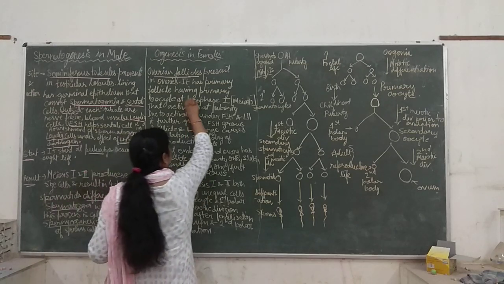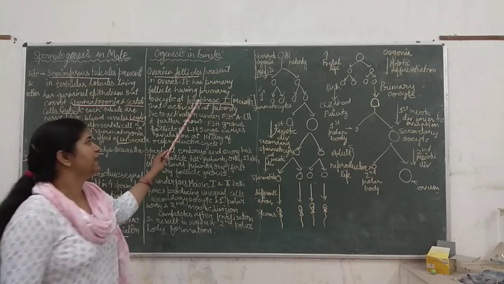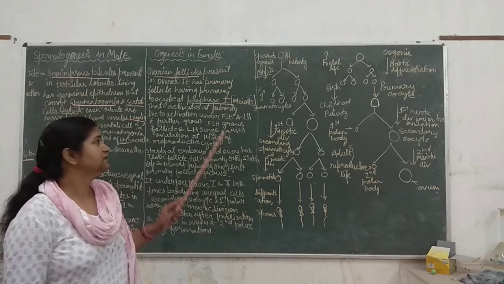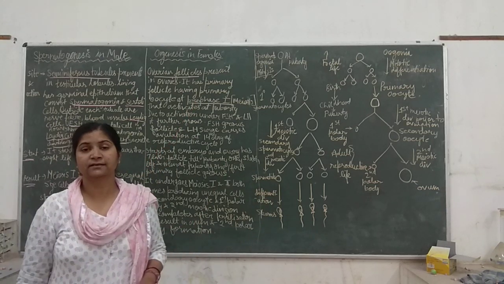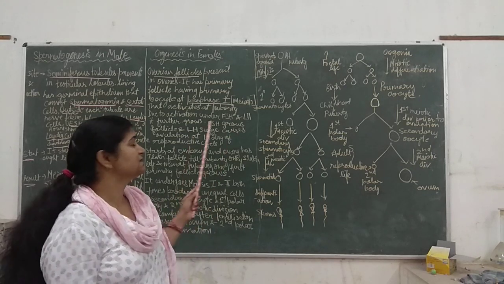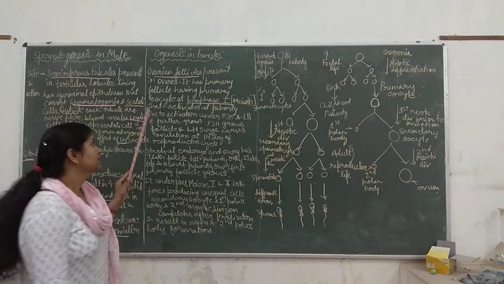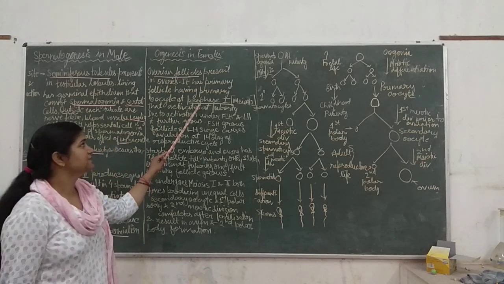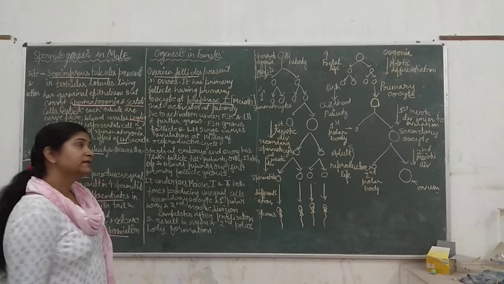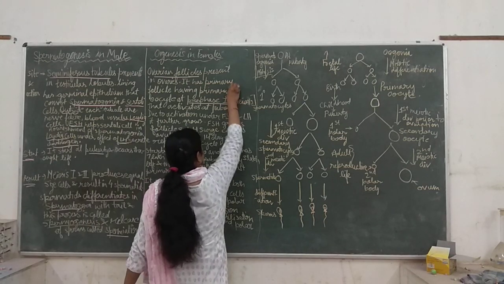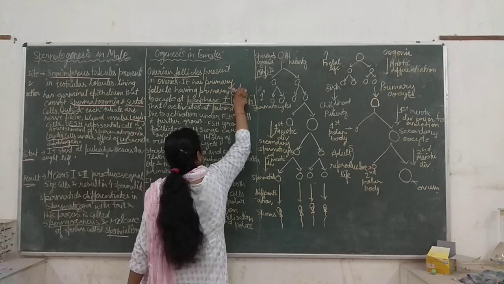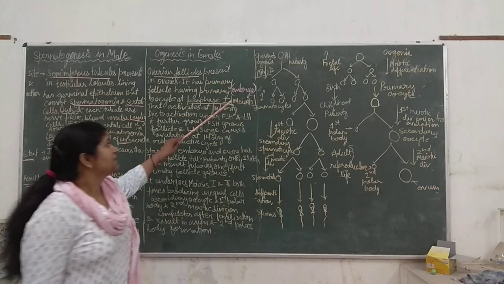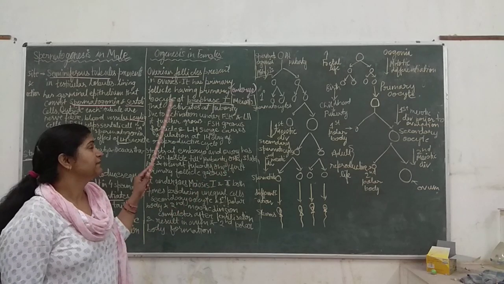So ovarian follicles are at the stage of meiosis prophase 1. This is important here, that the follicles which are present in the ovarian tissue are at the stage of prophase 1. They are arrested because the formation of primary follicles has started in the embryo.